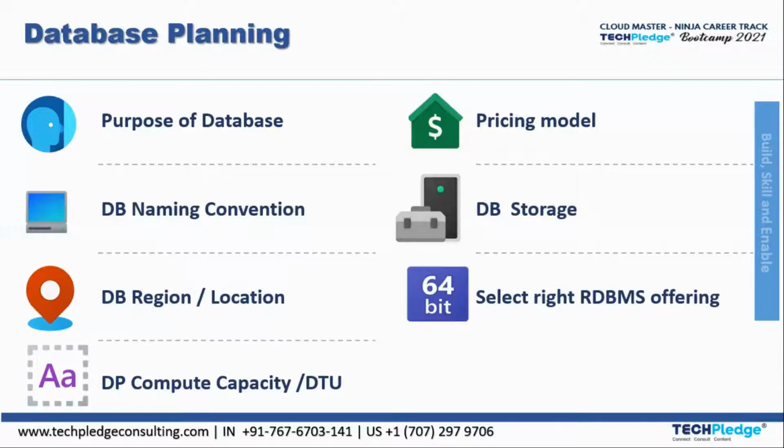Another thing: if I have two branches, one in India and one in the US, and someone sitting in India wants to access the data in the USA or some other country, it would be difficult. So I need to be very careful about where I am putting my data.